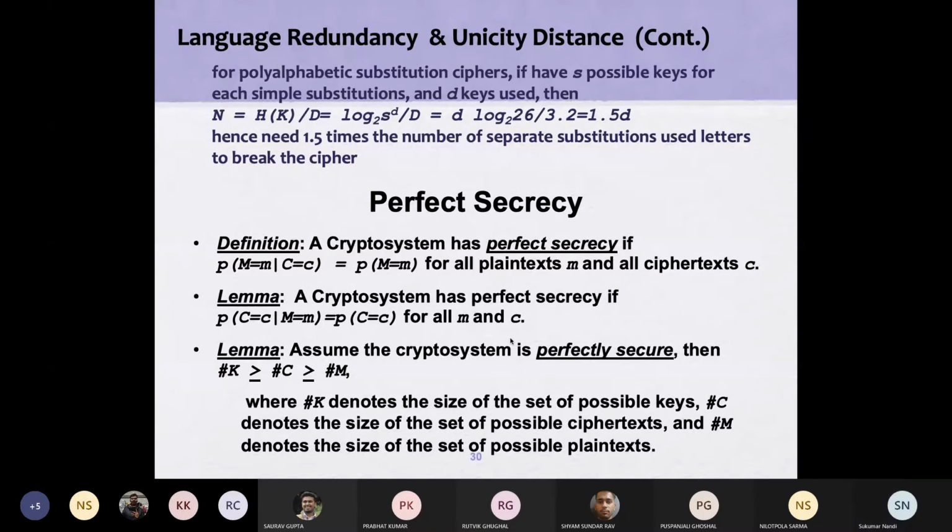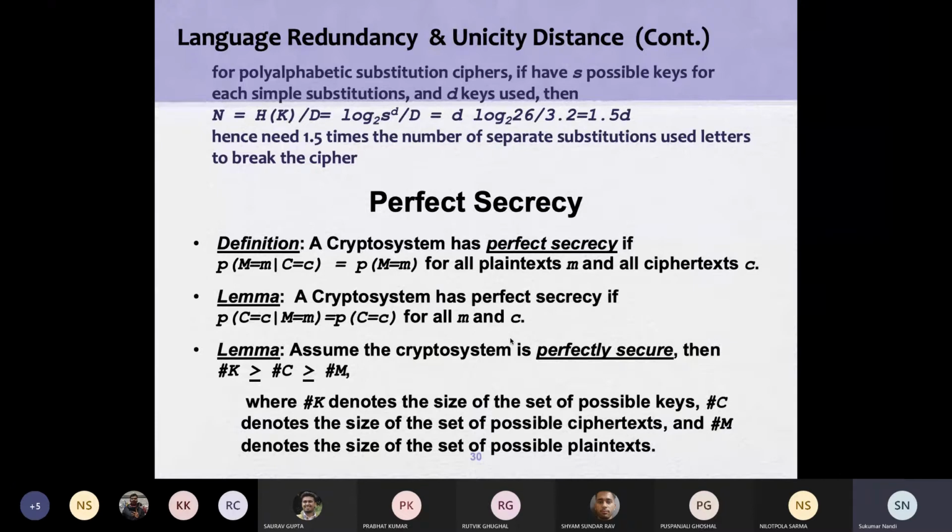Why? If I know the plain text message and ciphertext message pair, I will try the key exhaustive case: key K1, then K2, then K3, up to all possible keys. Whichever key matches, we'll assume that the message is encrypted using that key.